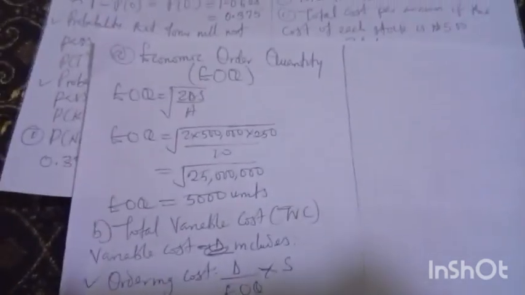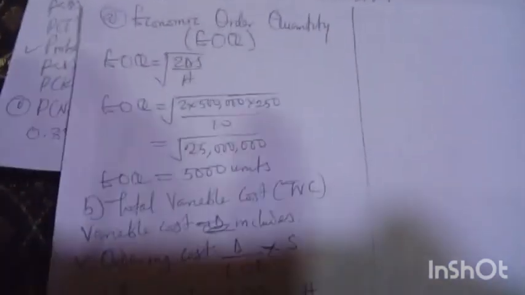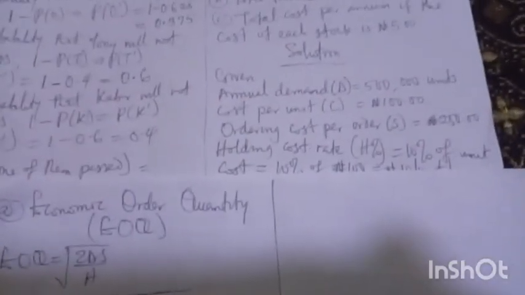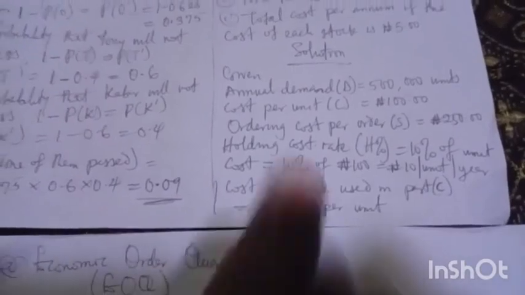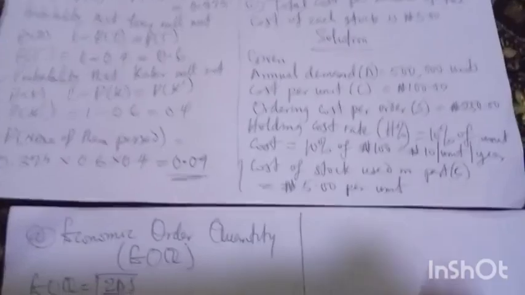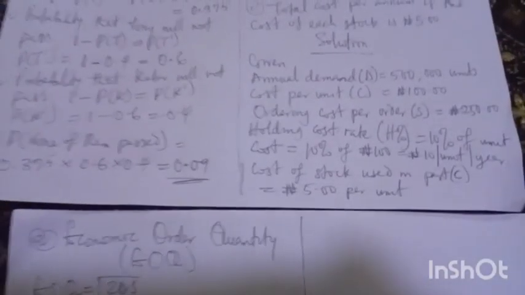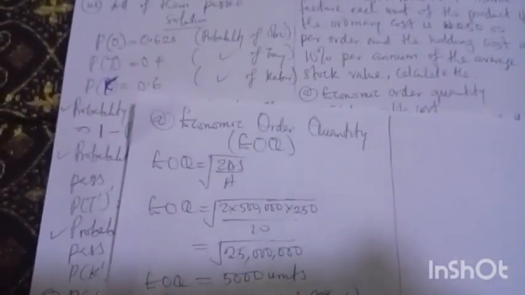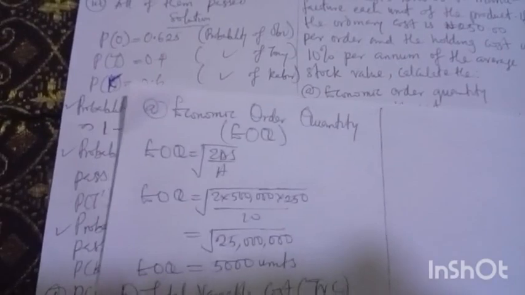Your D is the demand, and what's your S? I told you the parameter was your S. Your S is the ordering cost per order. In case you are following me in our class, you always make sure you are holding pen and book. That's our S, and our H is the holding cost rate. That's why the formula for EOQ, anywhere in the world, is the square root of 2DS over H.